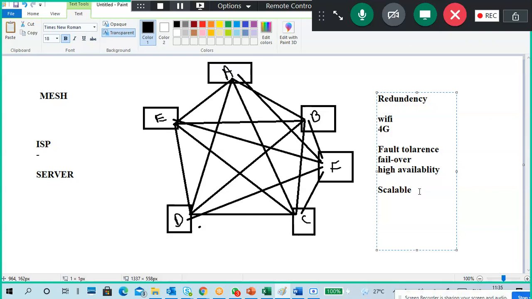Elasticity, like an elastic band: elastic is different and scalability is different. Elasticity means when you stretch an elastic band it stretches, and it also compresses automatically. That is called elasticity. Scalability means we can keep adding, not reducing. Auto scalability means it expands automatically.